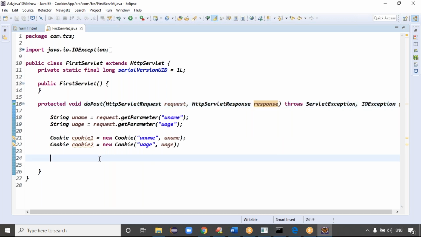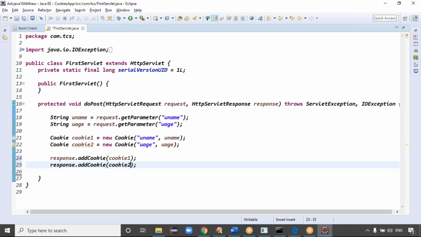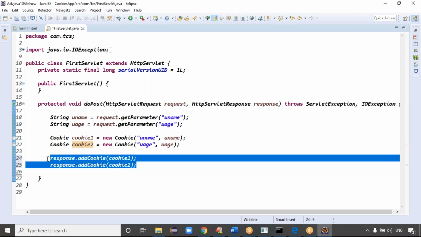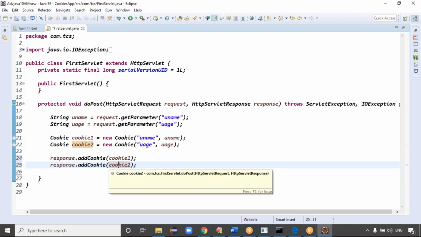Because the response object is displayed to the browser. So can you please add these cookies into the response object? response.addCookie of cookie one, response.addCookie of cookie two. Now this response object goes to the browser, and then these cookies will be held at the browser.